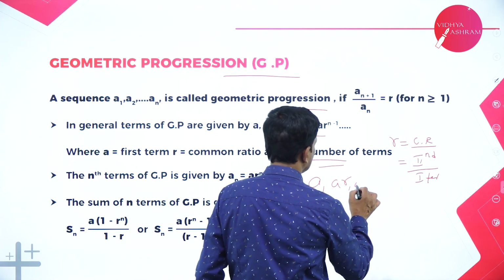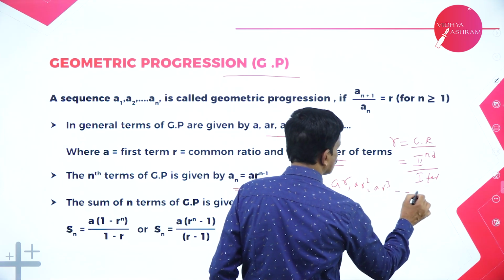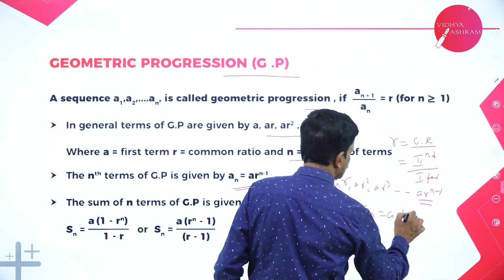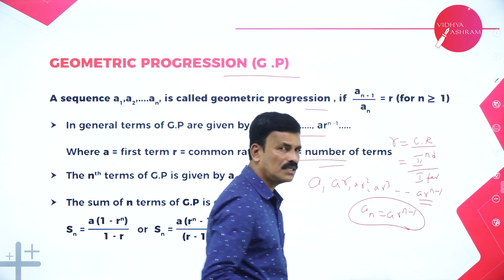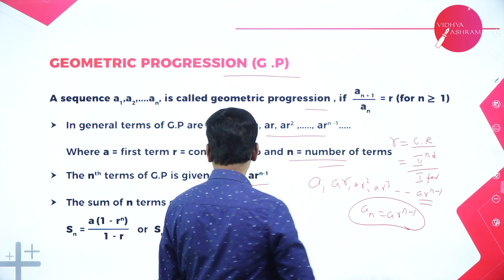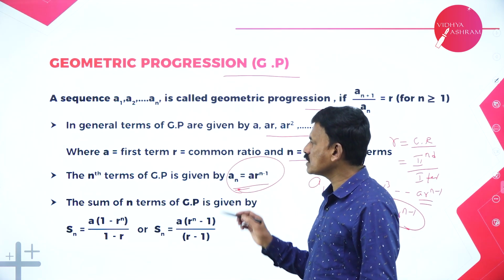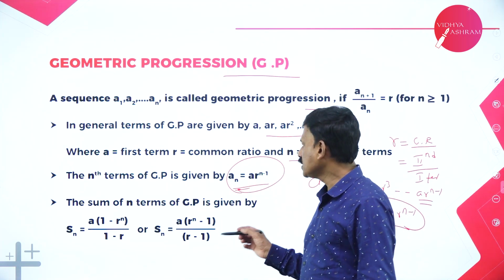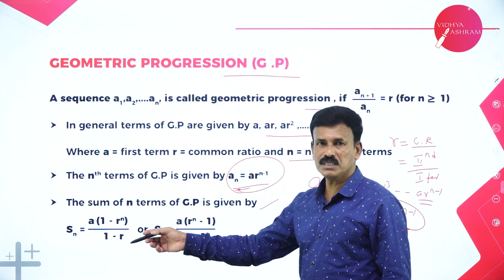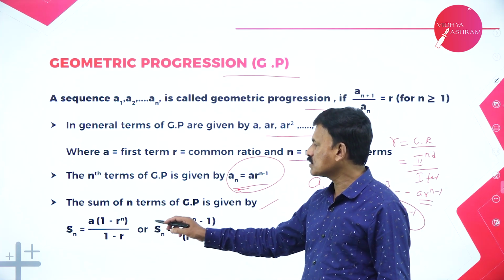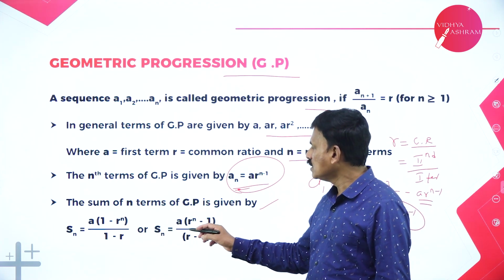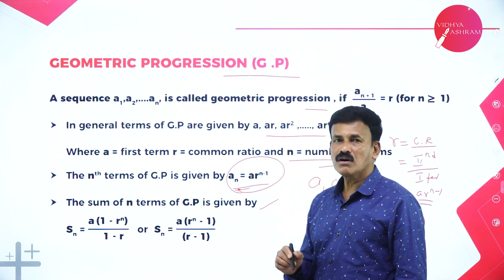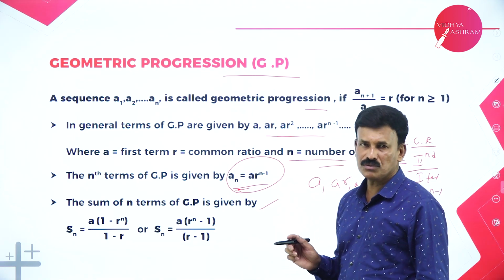So, a, ar, ar square, ar cube, etc., ar to the power of n minus 1 is called the nth term or general term of a geometric progression. The sum of n terms of a geometric progression is given by Sn is equal to a into (1 minus r to the power n) by (1 minus r), or a into (r to the power n minus 1) divided by (r minus 1), provided r is less than 1 or greater than 1 respectively.